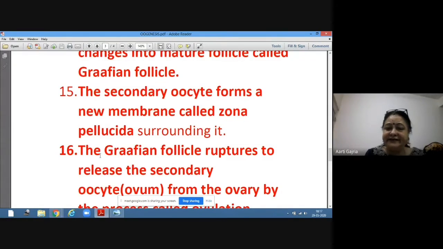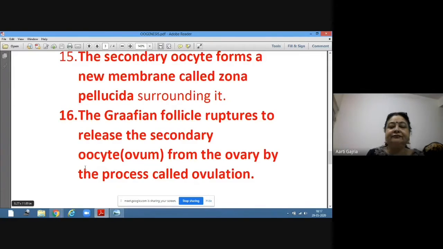Now at this stage, the Graafian follicle ruptures. This is all under the control of hormones. We are going to study the hormone regulation also. So this Graafian follicle ruptures at this stage, when there is a secondary oocyte, the ovum, inside it, and releases the secondary oocyte from the ovary. This release of the ovum from the ovary is called ovulation.